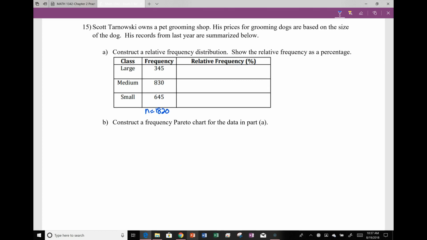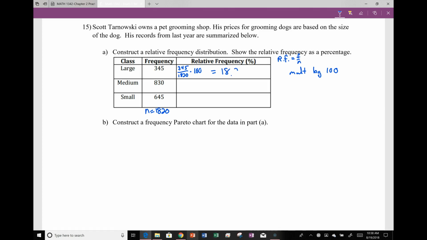Recall that relative frequency is the frequency divided by the number in our sample, and since we want a percentage, we're going to multiply by 100 to get the percentage, or move the decimal place over 2 places to the right. So if we take 345 divided by 1820, multiply by 100, I'm going to round to 2 decimal places. 2 is usually a good number.